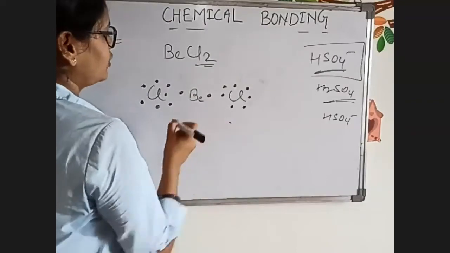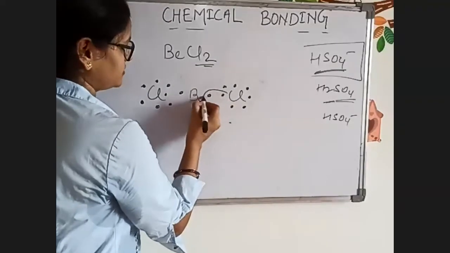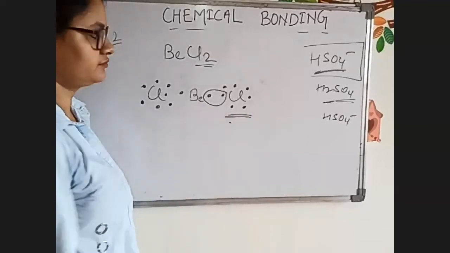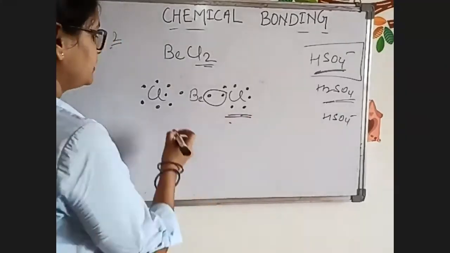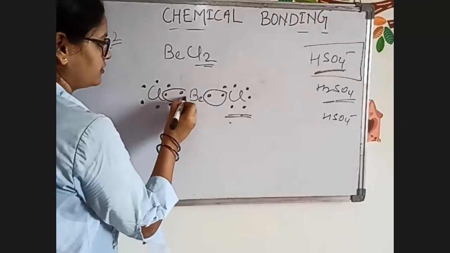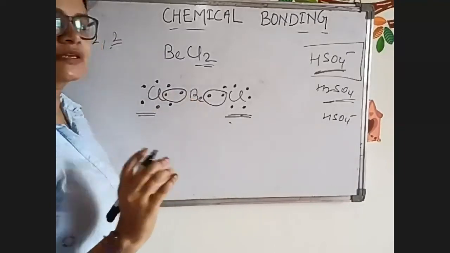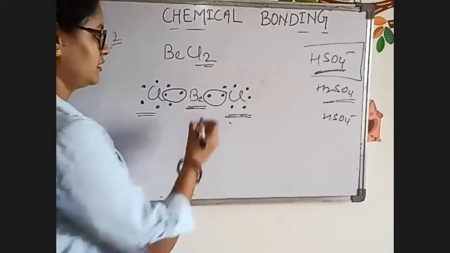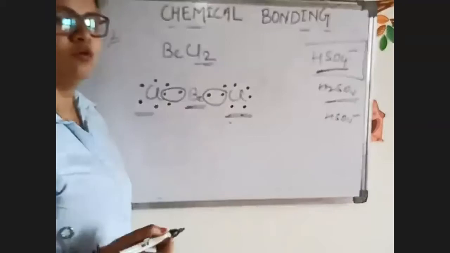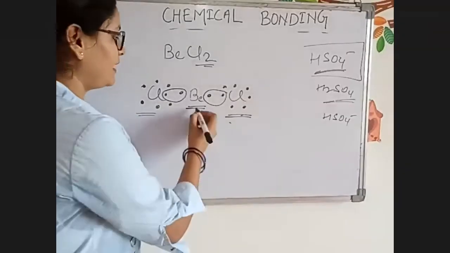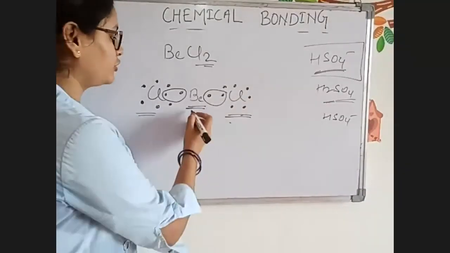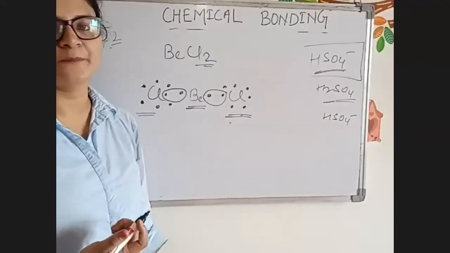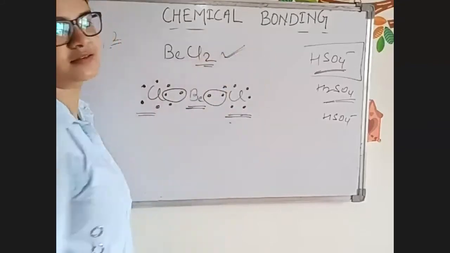Now in this case, what happens if chlorine shares? Now the chlorine octet is completely filled, as it got an electron. Here, this chlorine also has completed its octet. But what about beryllium? 1, 2, 3, 4. Only 4 electrons. So the octet of beryllium is not complete. But still this compound exists.